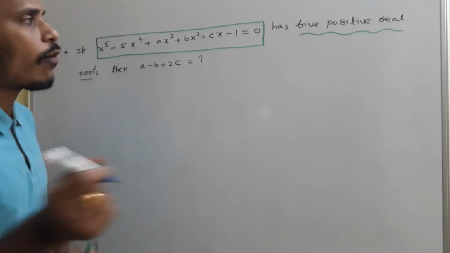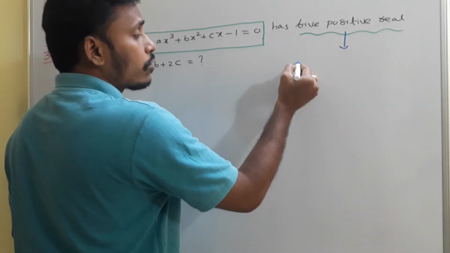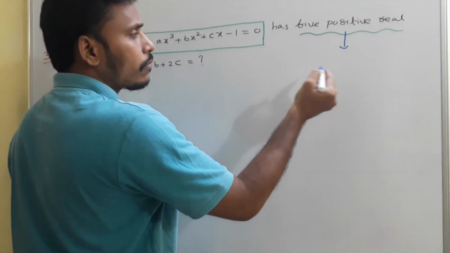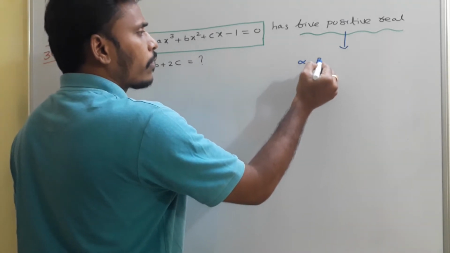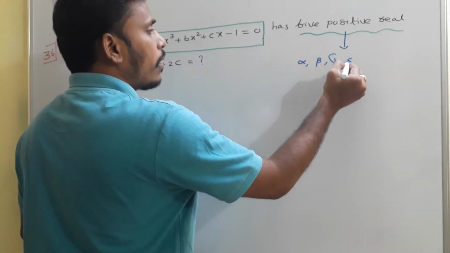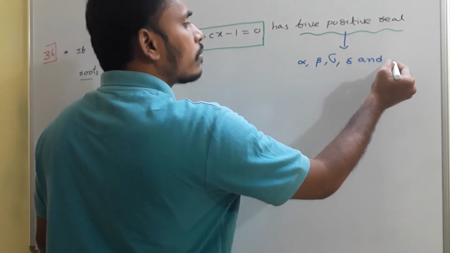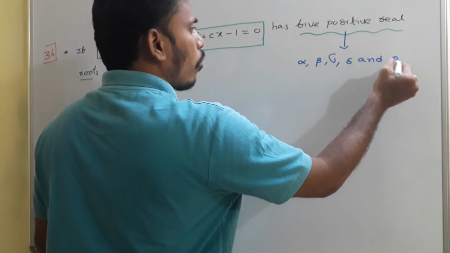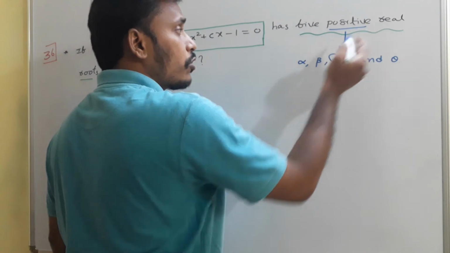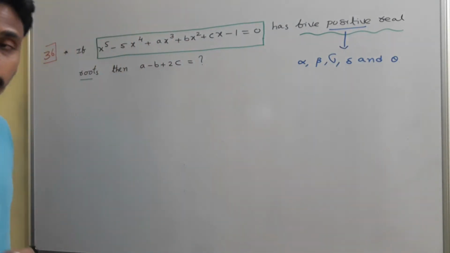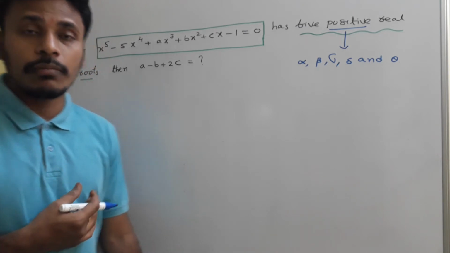I have 5 positive real roots. You just let those 5 positive real roots be anything, like alpha, beta, gamma, delta, and you may say some sigma or theta, no problem. They are the 5 positive real roots. They mentioned that they are positive, so all these numbers are positive and they are the roots. Right. Now our idea is to apply the AM and GM concept.